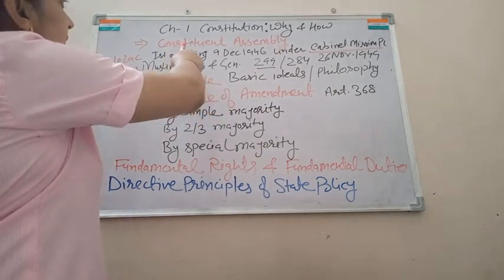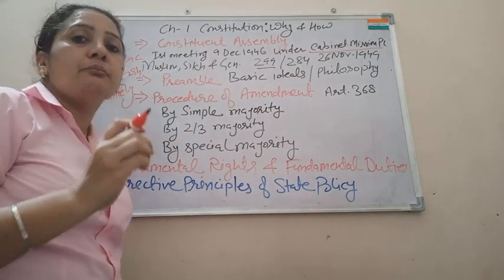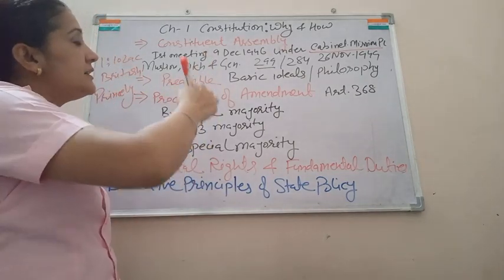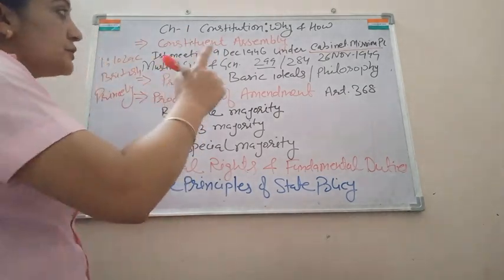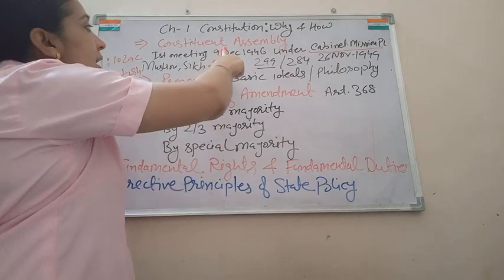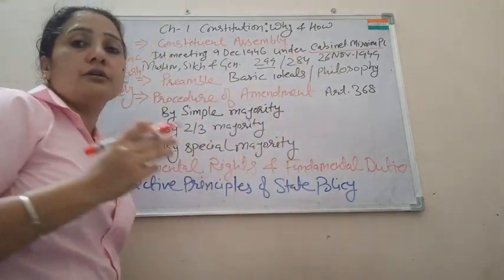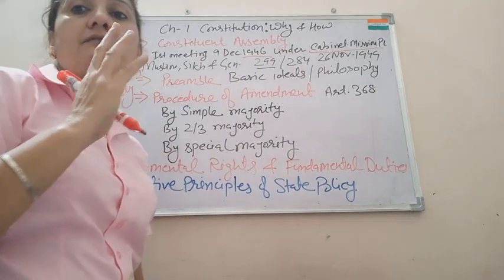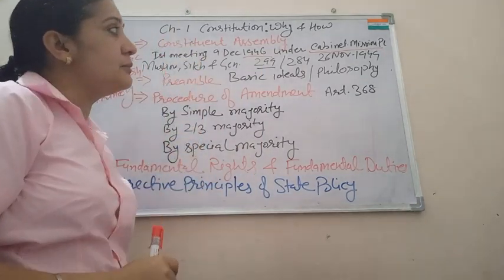So as you can see here, the Constituent Assembly. The Constituent Assembly was the main institution which was given the responsibility for making our constitution. The first meeting of this Constituent Assembly was held on 9 December 1946 under the Cabinet Mission Plan. So as you can see, it was in 1946, before independence, that the first meeting was held and the Constituent Assembly was formed.